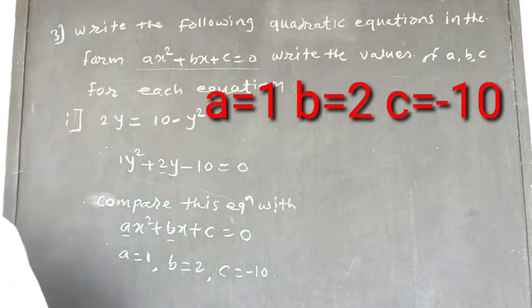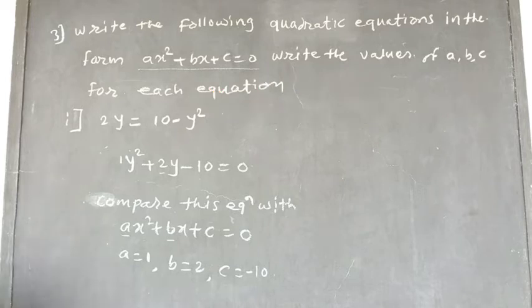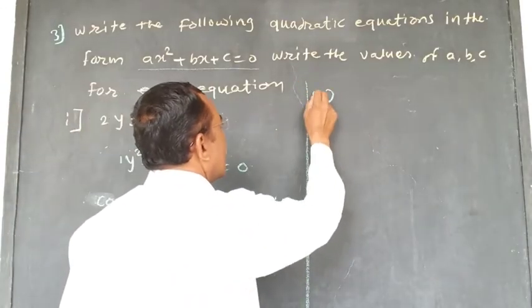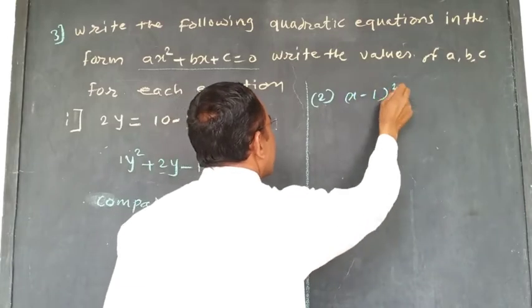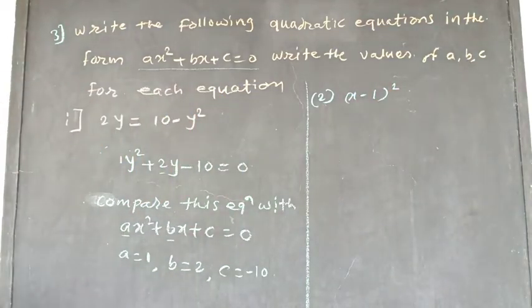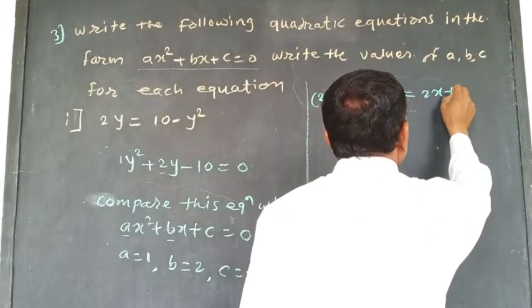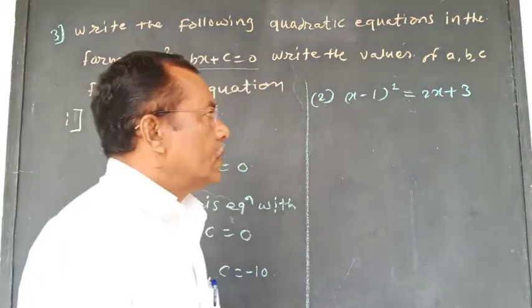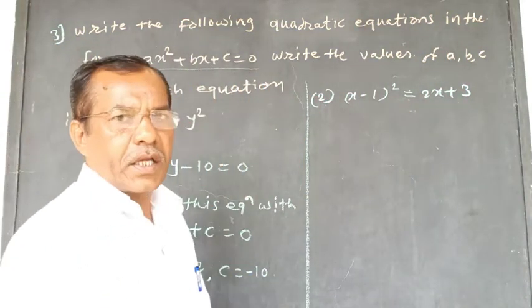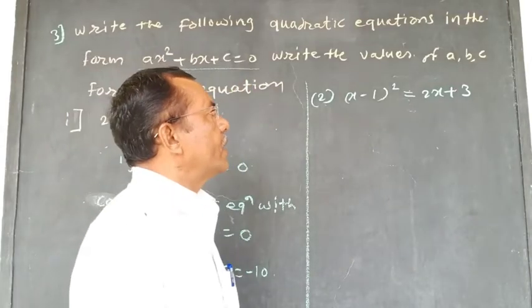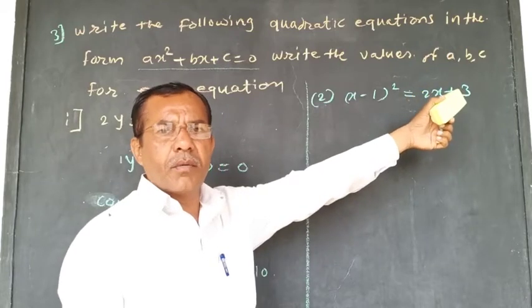Now we will continue with the second equation or second example for this. X minus 1 bracket square is equal to 2x plus 3. Okay, this is not in the form of a quadratic equation, therefore we have to convert it into general form, and then we have to write the values of a comma b comma c.